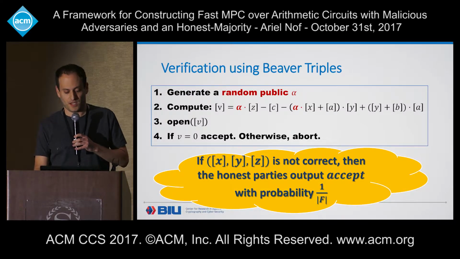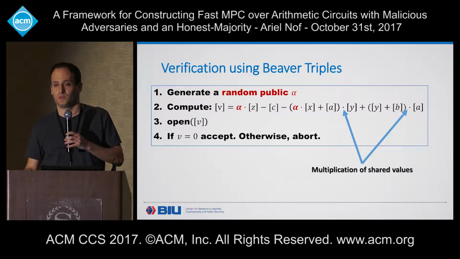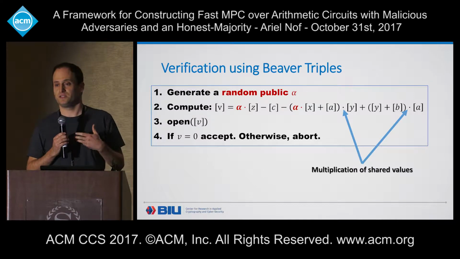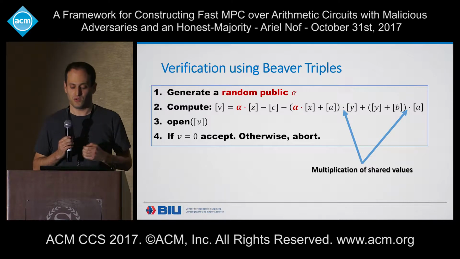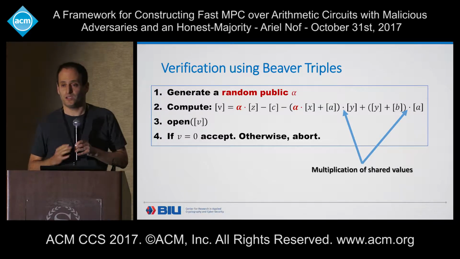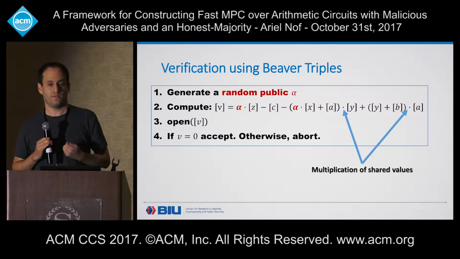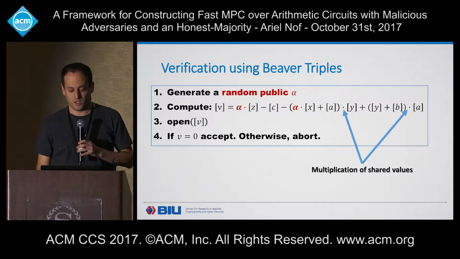Okay, so now let's look at the formula in step 2, the formula to compute this new sharing V. As you can see, most of the operations in this formula are local operations. The parties can add shares locally, they can subtract shares locally, they can multiply a share with a constant, with alpha, locally, but there are two places in this formula, here and here, that require the parties to multiply shared values. Okay, this is something that cannot be done locally. So the parties must interact somehow. So how do we overcome this?